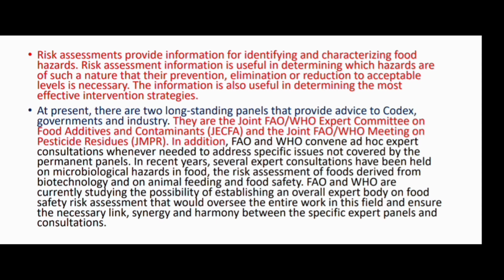So when we do the risk assessment, we find out the character of the hazard, what kind of risk is generated due to this hazard, how we prevent it, what limit we have for restriction, the elimination level, and the acceptable level of this particular hazard, whether it is chemical or biological. So these things are basically done by risk assessment.